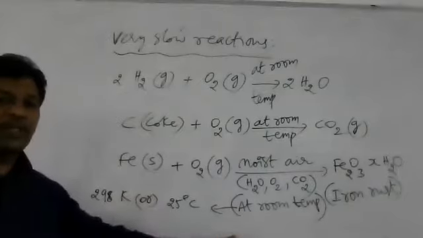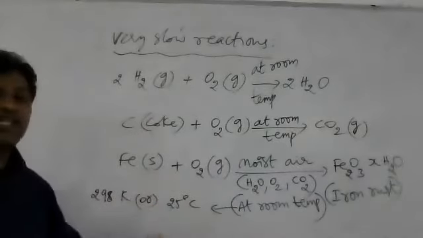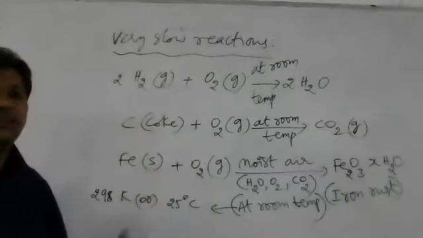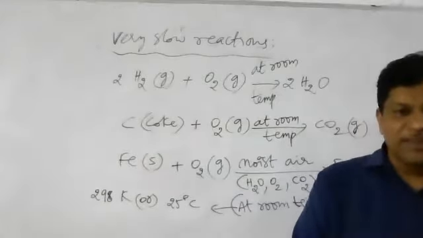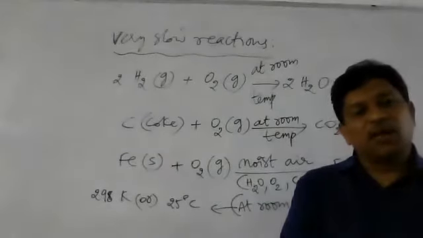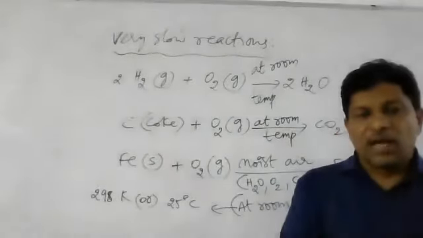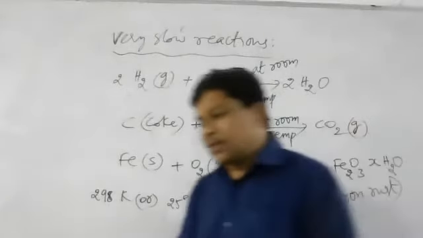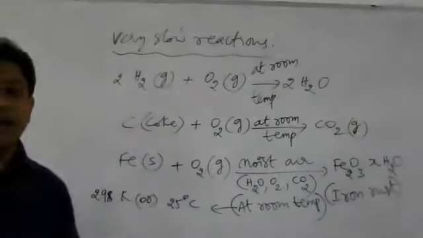At room temperature, these reactions are what? Very slow reactions. The speed of these reactions will be very slow. The rate of these reactions is very slow. So the very slow reactions have very slow rate of reaction. Very fast reactions have high rate of reaction. And moderate reactions are there. Another kind of reaction is called moderate reactions.